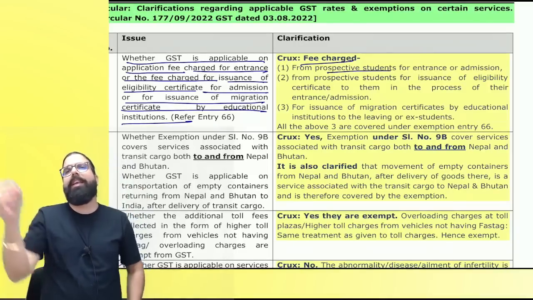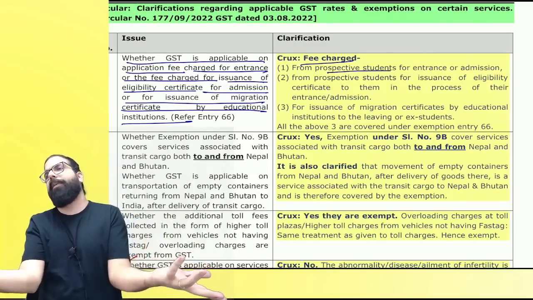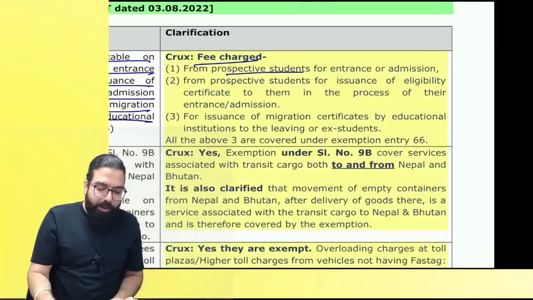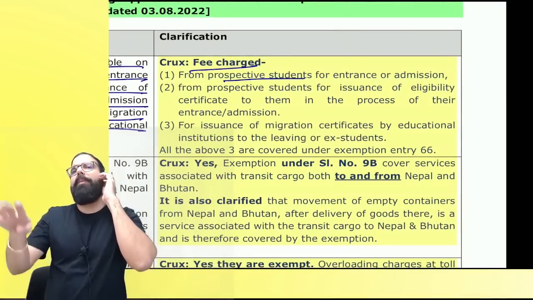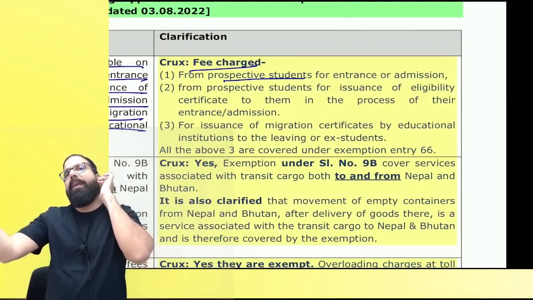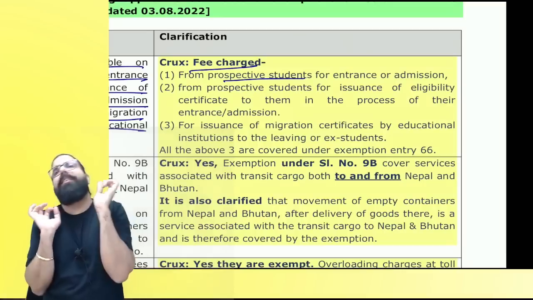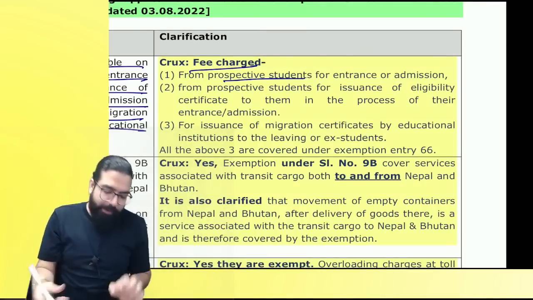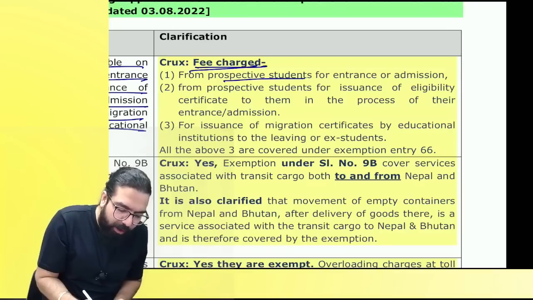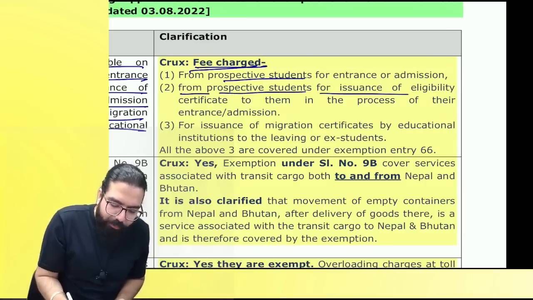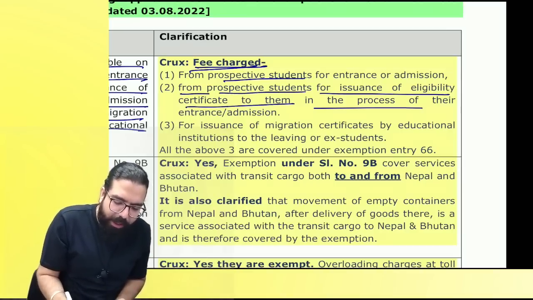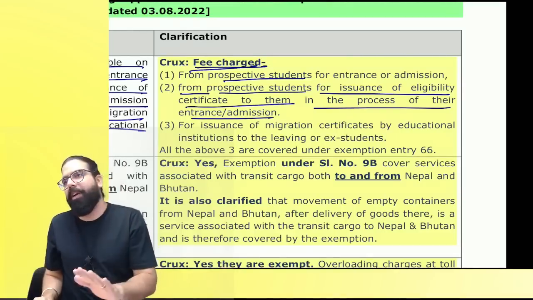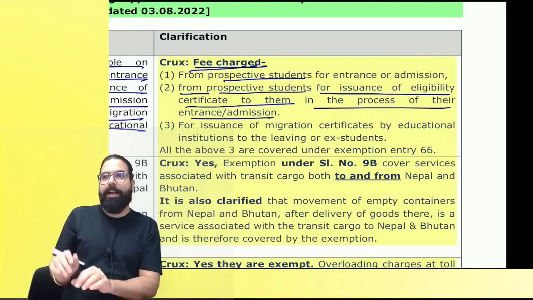If you want entrance, you give me entrance fees, exempt or taxable? Exempt. Now supposedly you are already studying, okay, you want admission in a college, and from another place you have to take eligibility certificate. When eligibility certificate is issued, that is also exempted. Sir, fees charged from prospective student for issuance of eligibility certificate to them in the process of their entrance or admission. Google, you will find an eligibility certificate.